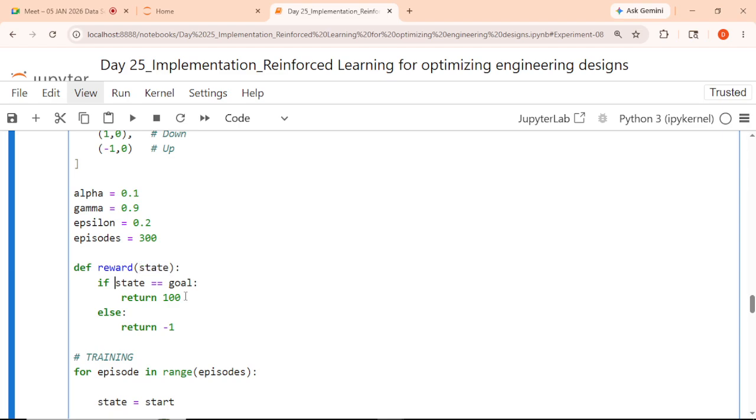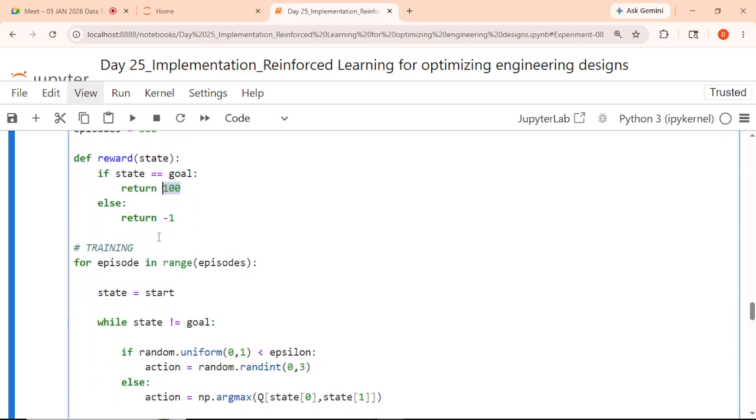If state equal to goal, return 100, else return minus 1. So just what something is defined in order to store this value. If that particular state is equal to goal, just return it, it's completely fine, 100%, right? And if not, there is something wrong.